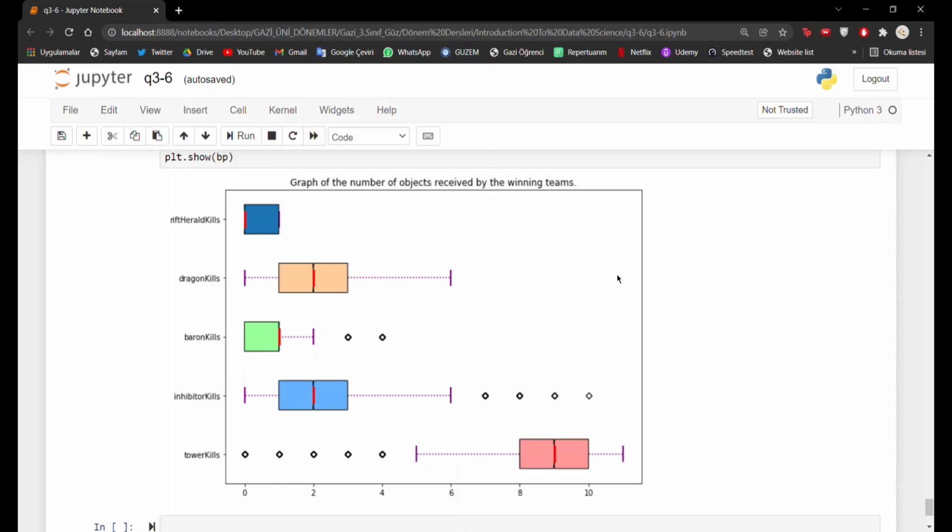If a team sets its strategy to take the dragon, it gains a huge advantage over the opposing team. Another strategy approach could be baron, because the majority of the winning teams won the game by taking a baron. As a result of the analysis, teams should have a special strategy to get the dragon and baron, because with these two objectives, they have a great advantage over the opposing team.